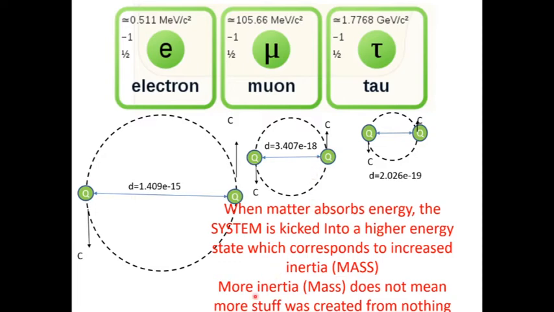Okay, and also more inertia does not mean more stuff was created from nothing. In each one of these systems, even though this has higher energy and higher inertia, there is not more stuff here. Because when you look at this on other places, they show that these particles are larger because they have higher masses. That is completely backwards. This is a smaller particle and an even smaller particle still.